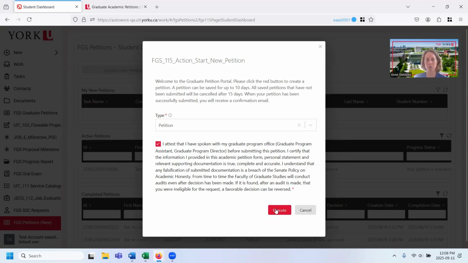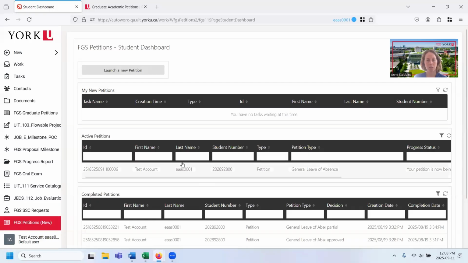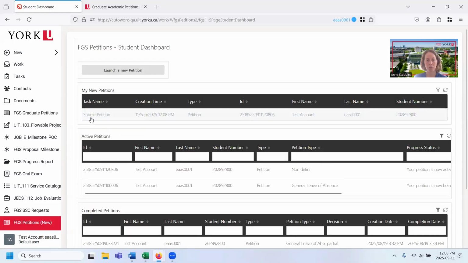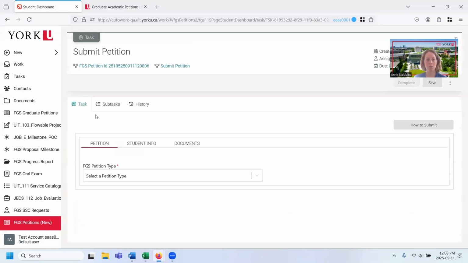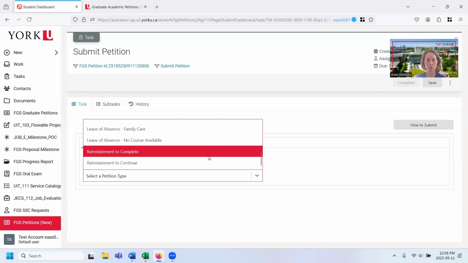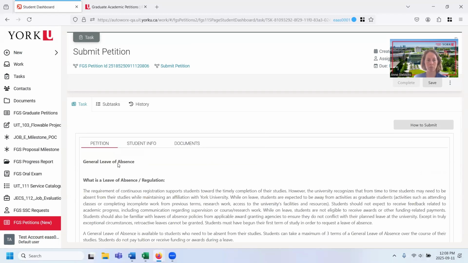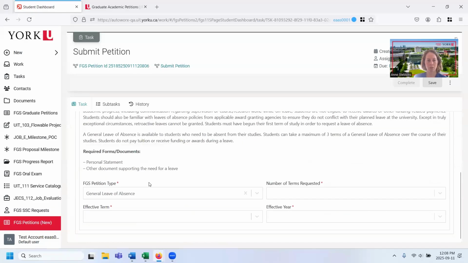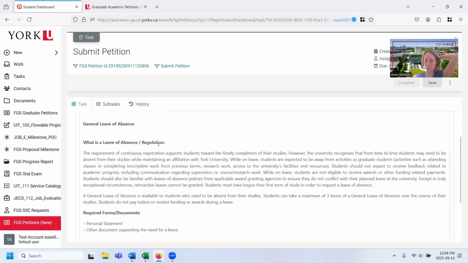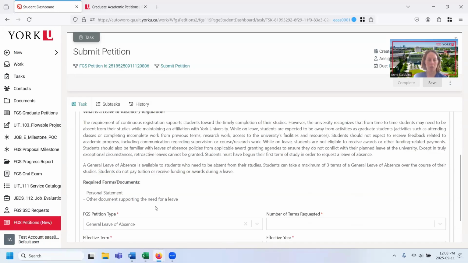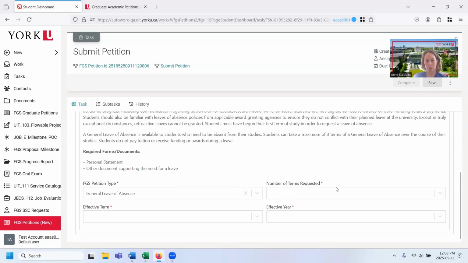So I'm going to press execute. And it just takes a minute. It's pulling my information. And here I will click submit petition. Here I have a list of petition types, and I'll scroll down and select the leave of absence, the general. And these are fields that I need to fill out. Up above here is some information that is being pulled from that rule and regulation, and also the required documents that I mentioned earlier.